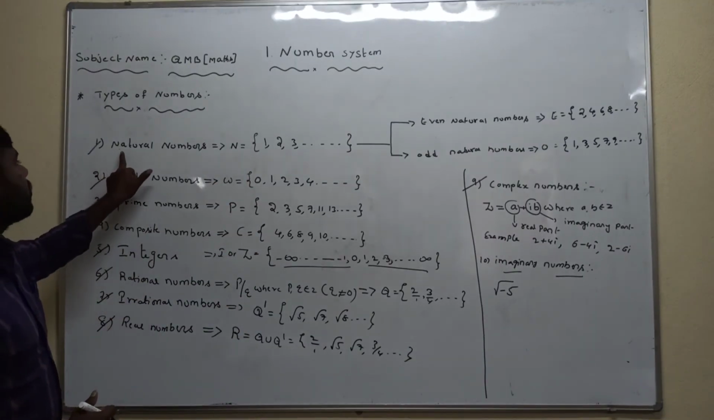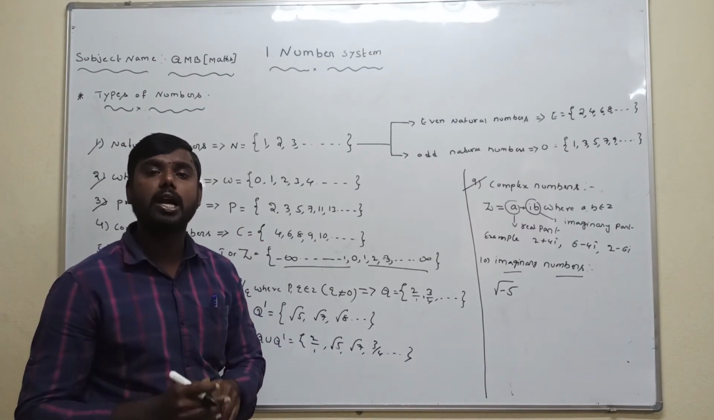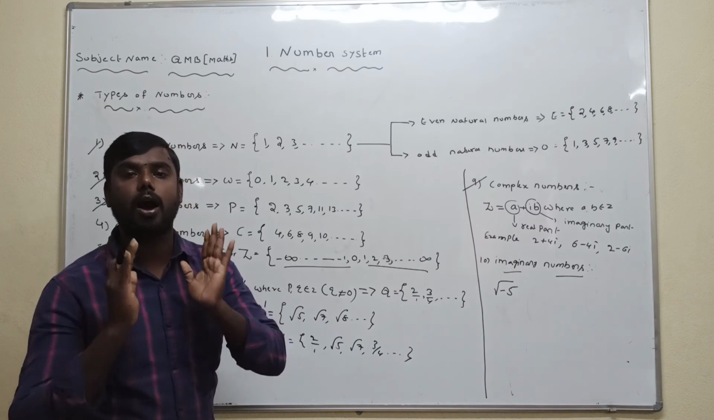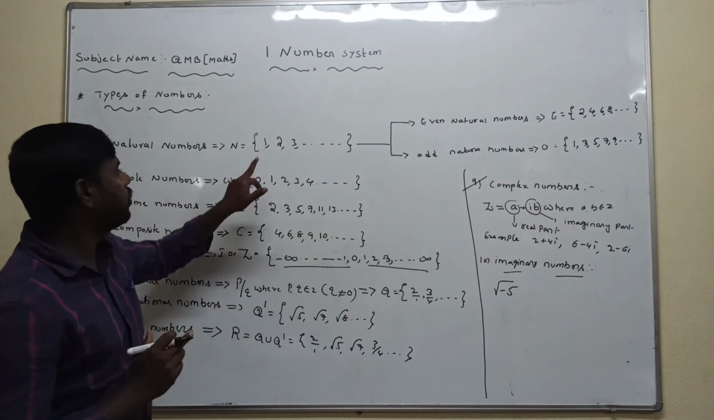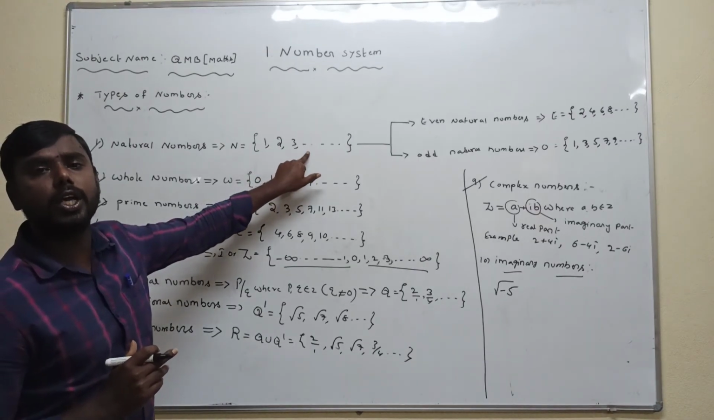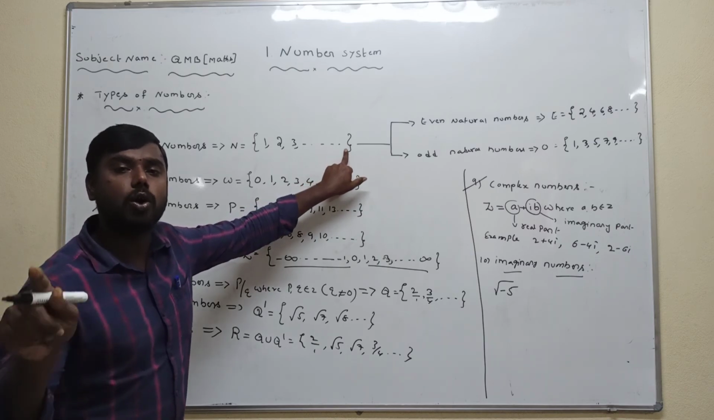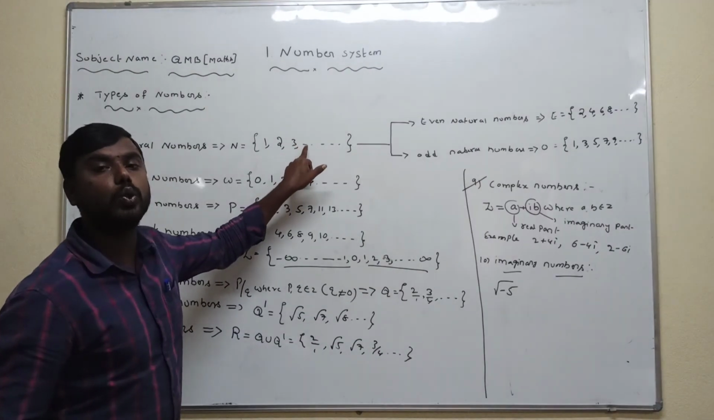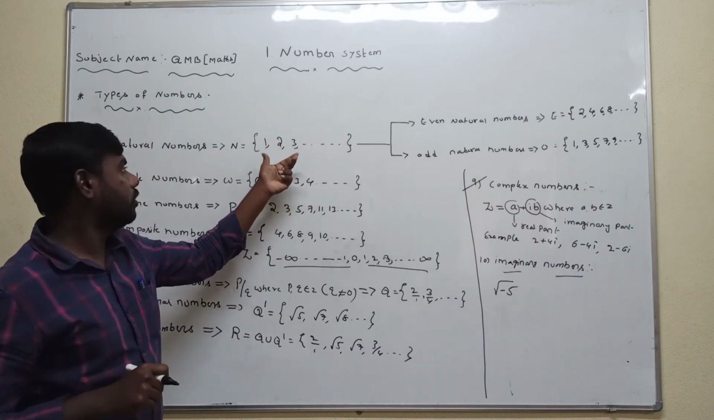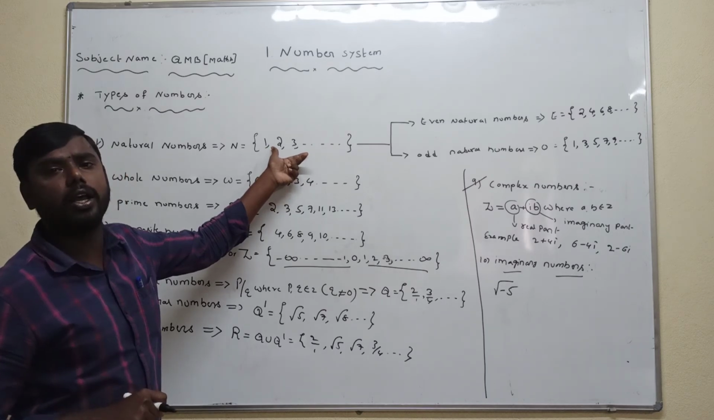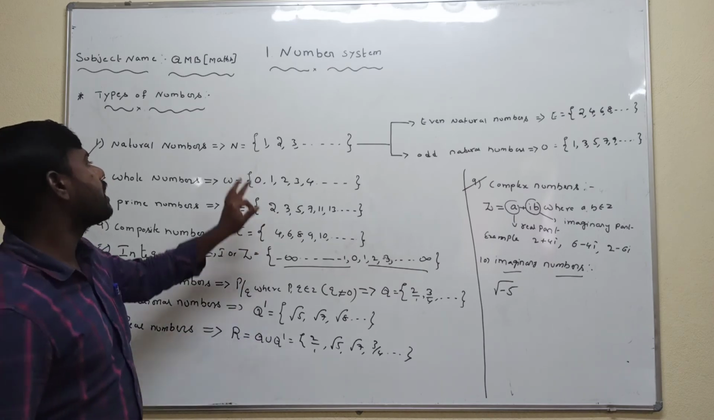The first one is natural number. Natural numbers are nothing but counting numbers. What are the counting numbers? Counting numbers start from 1, 2, 3, and so on. Sorry dear students, the set of all natural numbers is denoted by capital N.